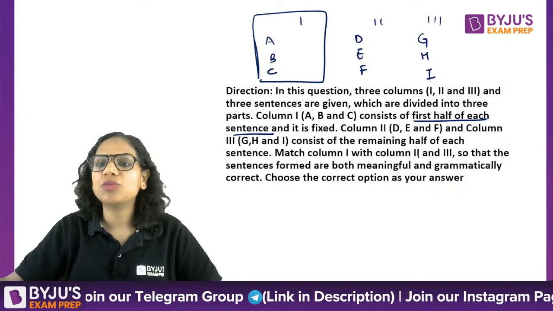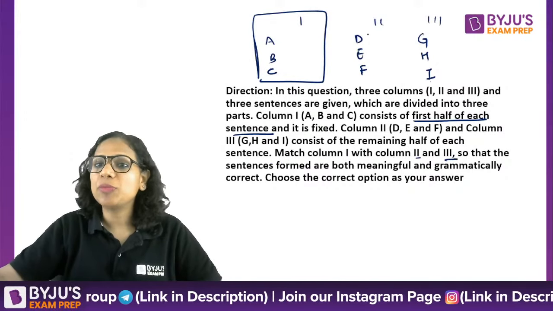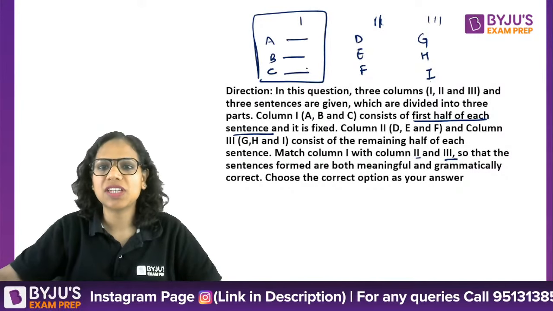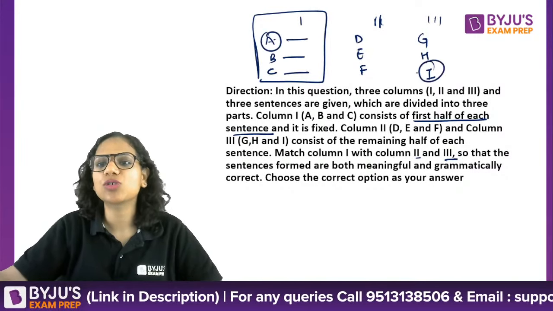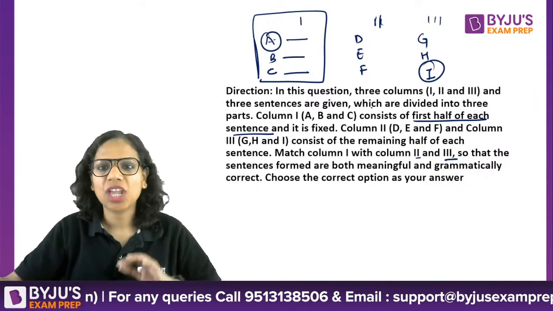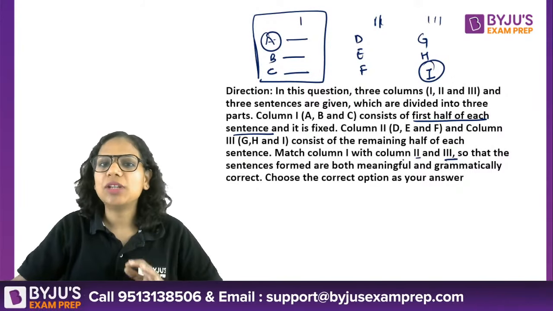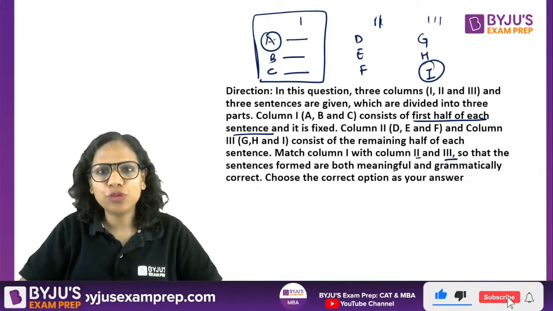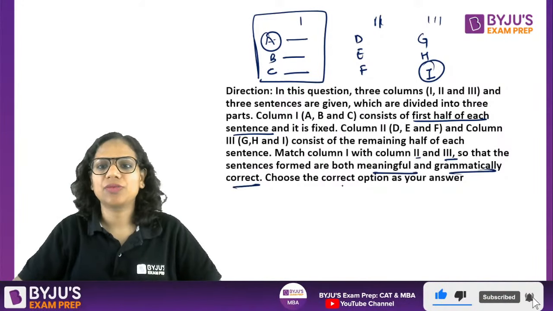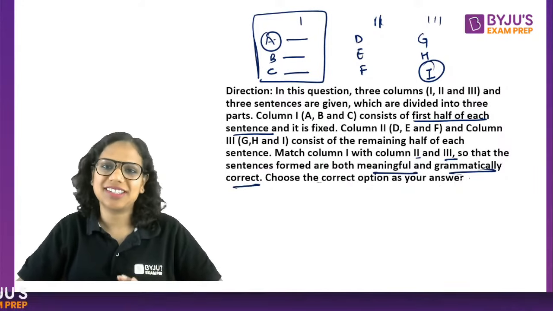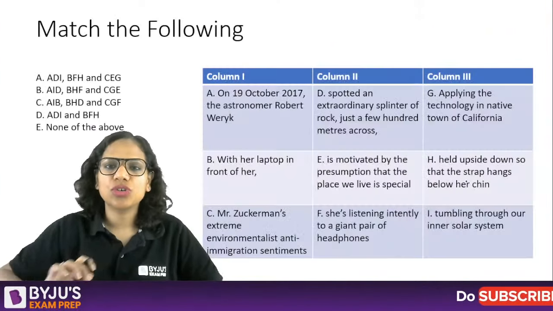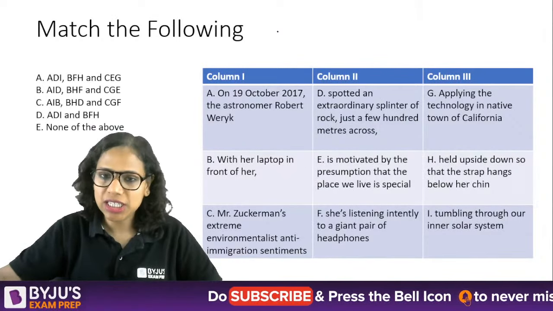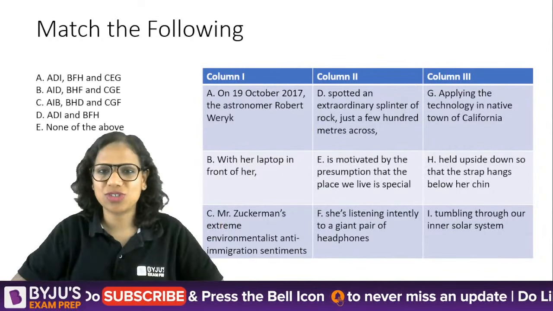Now match column 1 with column 2 and 3. So remember, 2 and 3 are not fixed. So 1 gives the starting of the sentence, but after A, I can also fit with A. So match column 1 with column 2 and 3 so that the sentences formed are both meaningful and grammatically correct. Choose the correct option as your answer. Right. So we saw quite a few questions of this type, particularly in MAH CET 2020, right? That's why I thought I should do these questions with you.